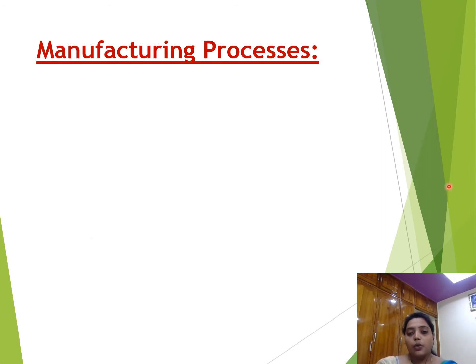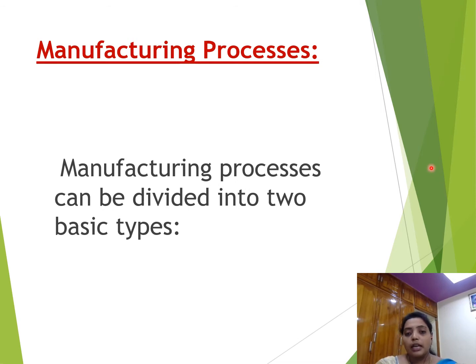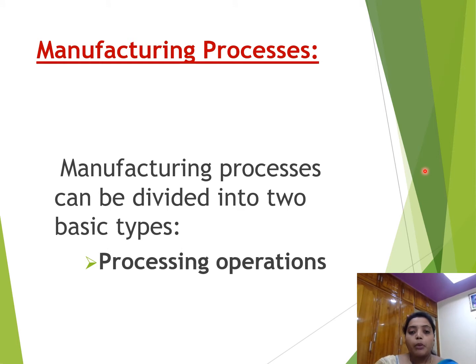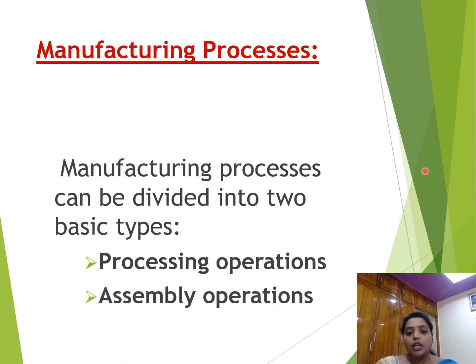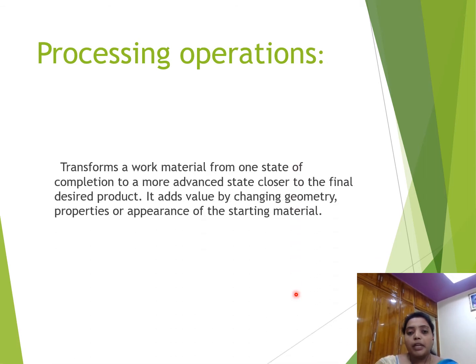Now let us see what are the types of manufacturing processes. Manufacturing processes can be divided into two basic types. Those are processing operations and assembly operations. Processing operations are mainly defined as transforming a work material from one state of completion to a more advanced state closer to the final desired product.